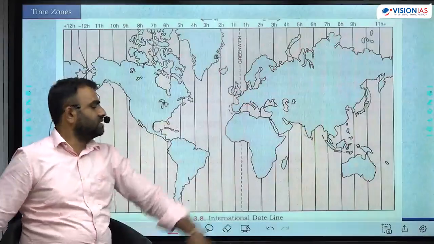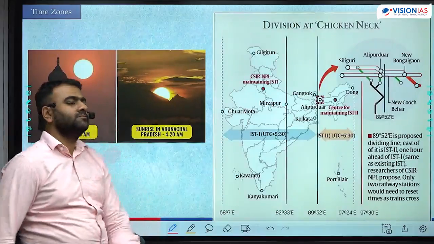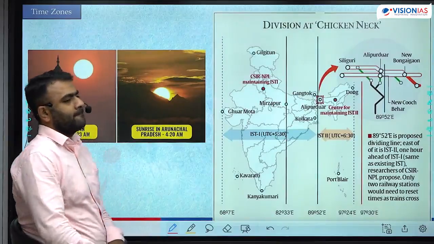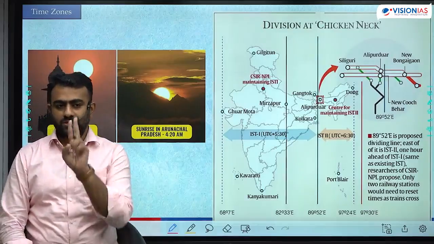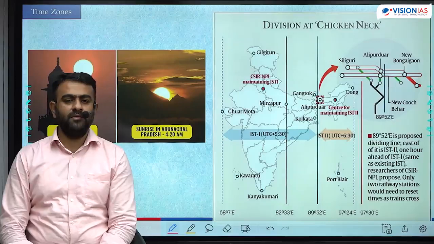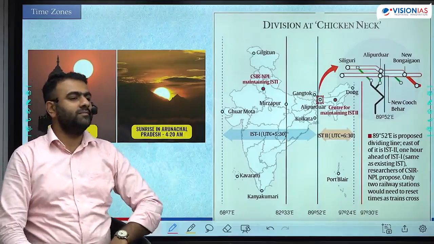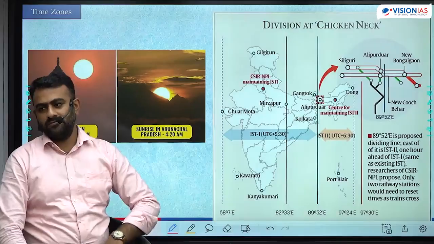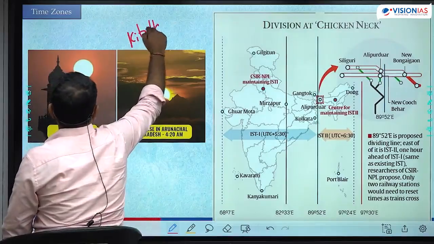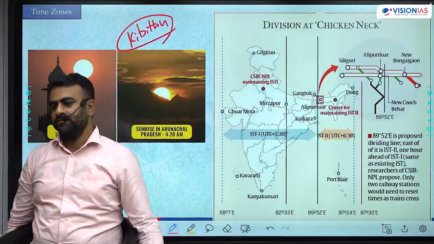But still, even in India also there is a demand to follow second time zone. Demand तो है. Because the difference between the easternmost and westernmost longitude in India is nearly 30 degrees. 30 degrees means 2 hours. Okay, if you go by local time में गया, standard time छोड़ दो, local time पे गया, the time in easternmost part of Arunachal. Okay, what is the easternmost town of Arunachal? Kibitu. Kibitu is the easternmost point of India.